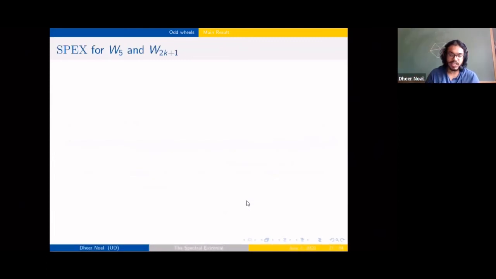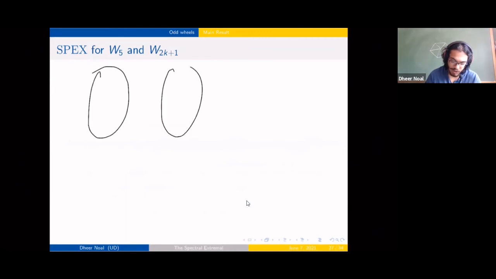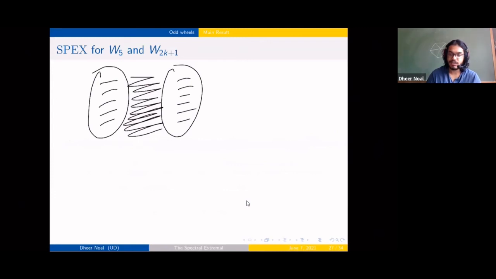All right, so just to remind ourselves, the spectral extremal graphs were the same for the W5 case. So we want to show that there's this complete bipartite graph which appears, and there's a matching in each of the parts. And for the other, larger odd wheels, we ended up showing that the structures are very similar to the edge extremal, in fact.